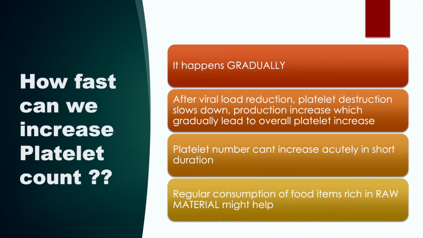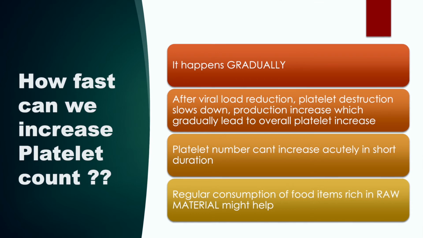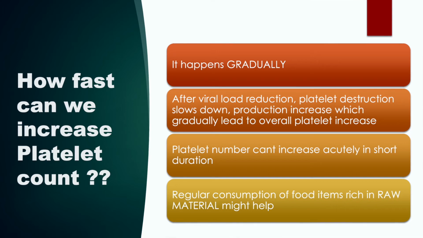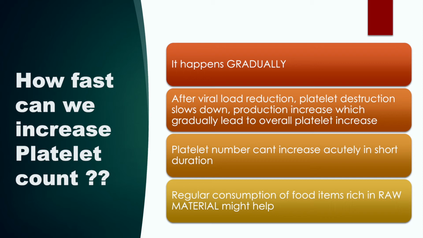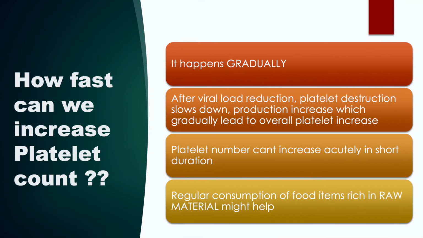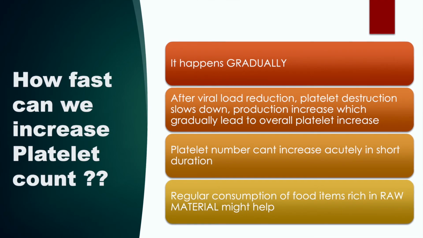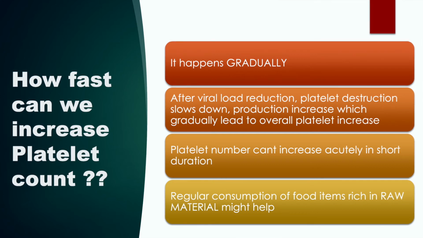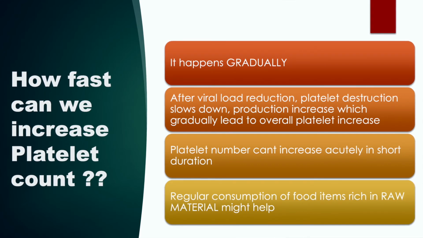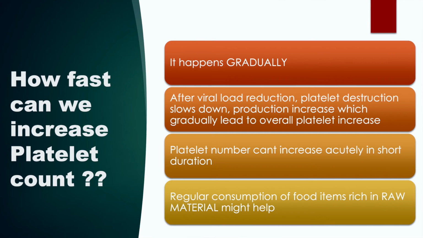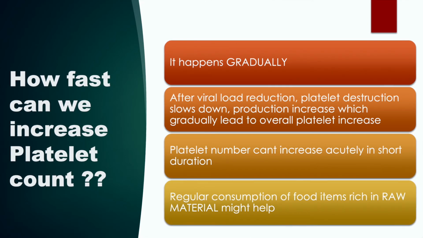At that point of time, all you can do is to supply your body with the proper raw materials required for platelet formation, which I have already mentioned. Another important thing to understand is the platelet amount will not increase from 20,000 to 1,40,000 or 1,60,000 in just one day. It is going to happen gradually as the viral load of dengue will reduce in our body from 20,000 to 40,000 to 55,000, 75, like that. It will not be an all of a sudden increase or a very sharp increase in platelet.